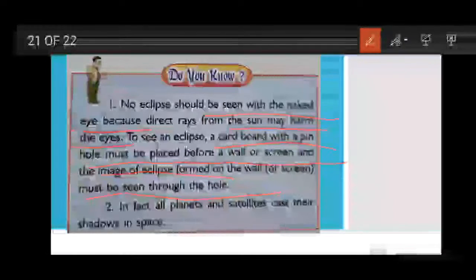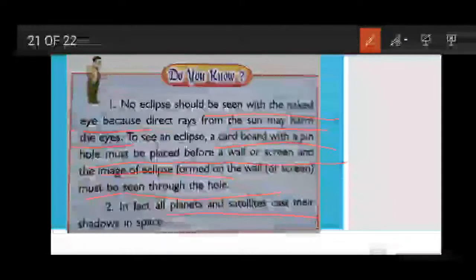In fact, all planets and satellites cast their shadows in space.